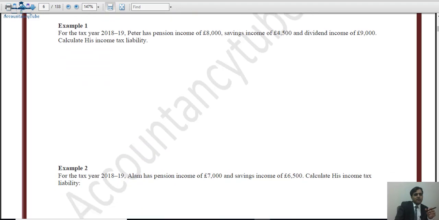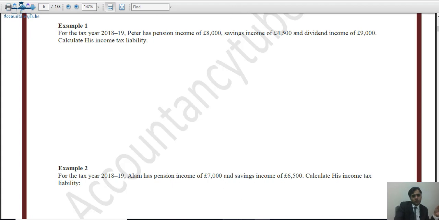So there are a couple of examples given to us. It says for the tax year 18-19, Peter has pension income of £8,000, savings income of £4,500, and dividend income of £9,000. So now we have to do this example.